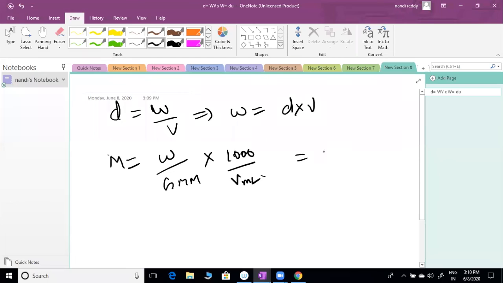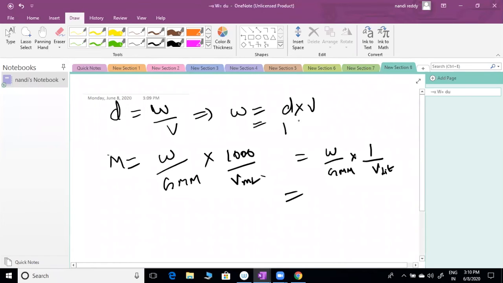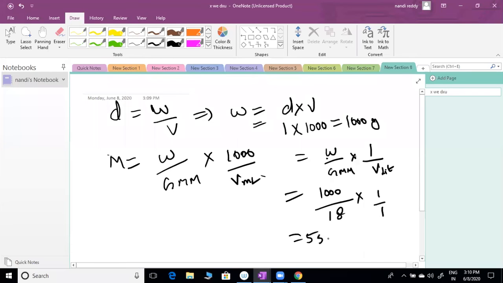Or you can write W by gram molecular weight into 1 by V in liters. Here I am not converting to ml, only liters. So I got the weight of water: density is 1, volume is 1 liter, which means 1000 ml, so I get 1000 grams. So W equals 1000 grams, molecular weight equals 18. We are taking 1 liter of solution only. 1 by 1, you will get 55.5.